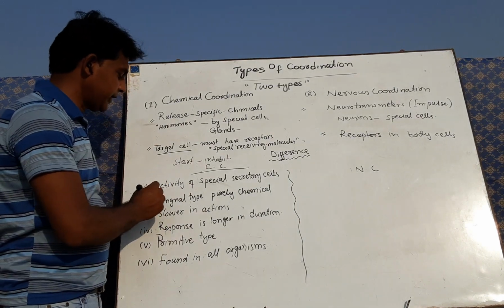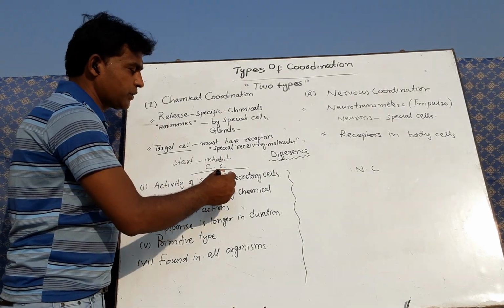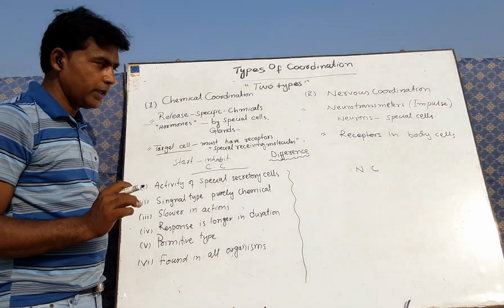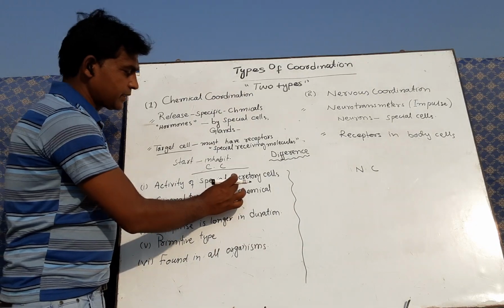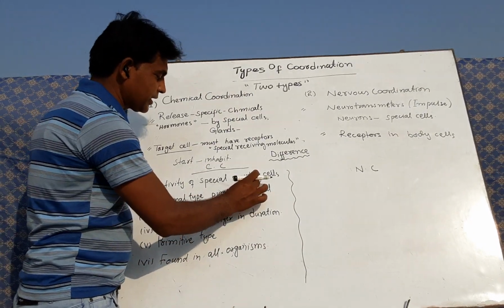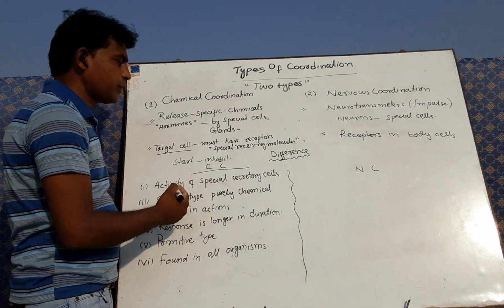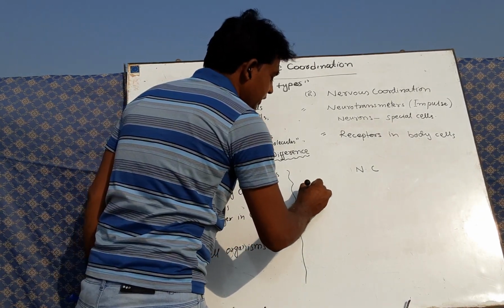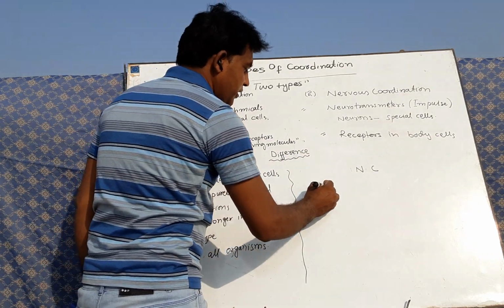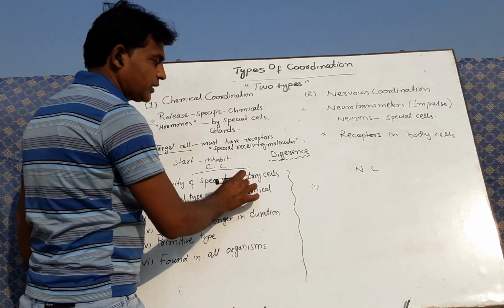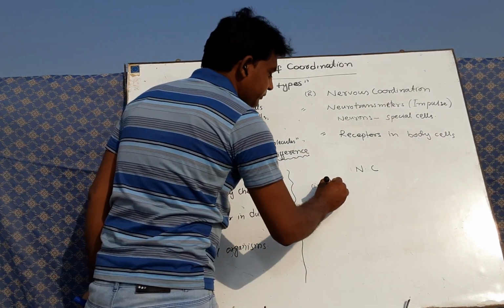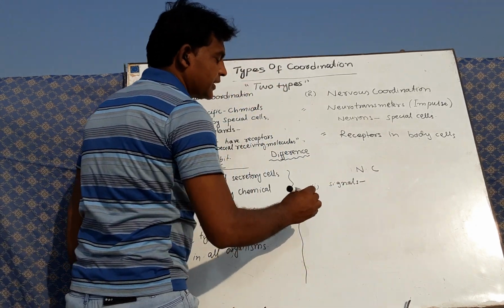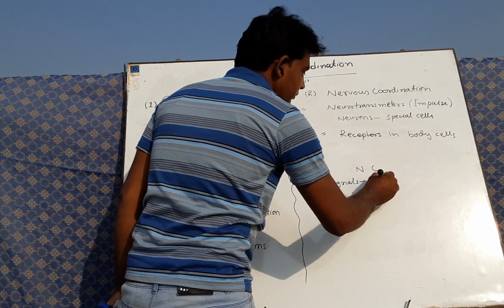The point number 1 is activity of special secretory cells. I wrote this for chemical coordination. In chemical coordination, certain secretory substances are produced from special cells. So, what will you write for nervous coordination? Here you may write not secretory but signals. Which type of signals? Electrochemical.